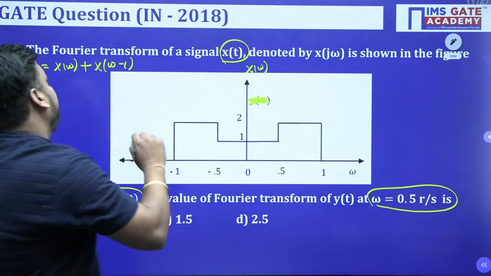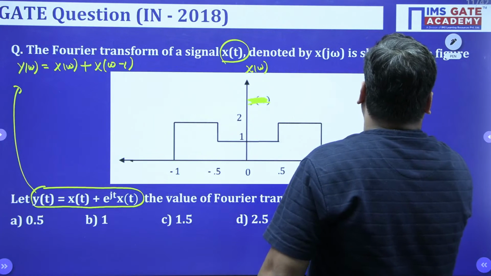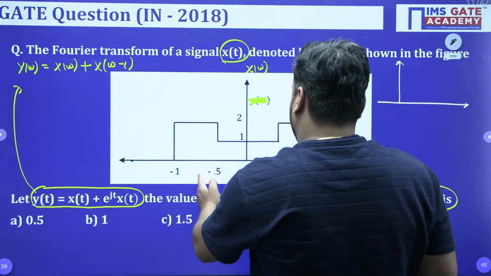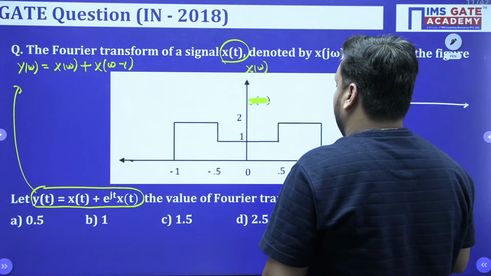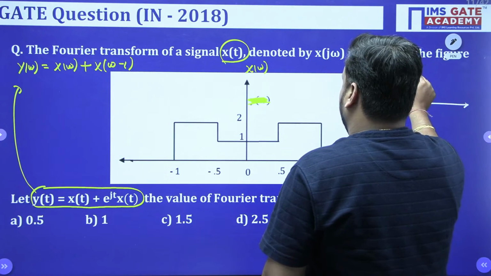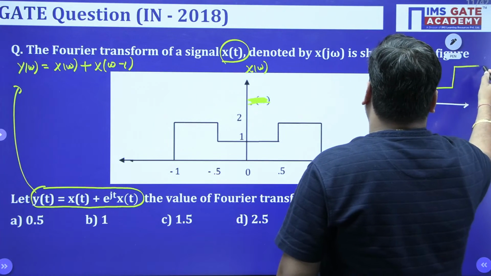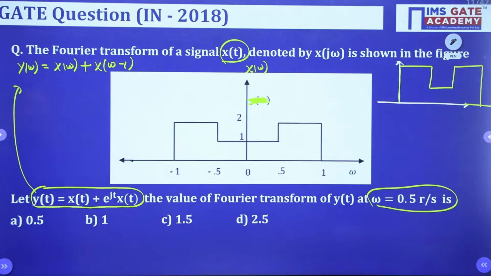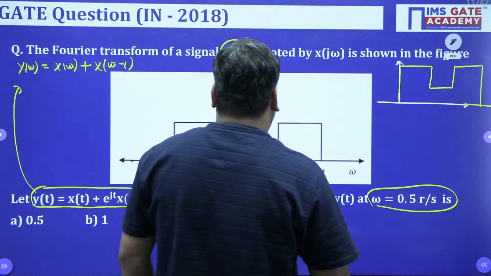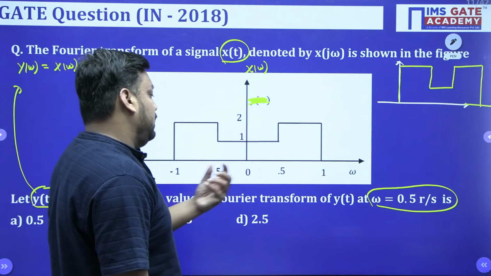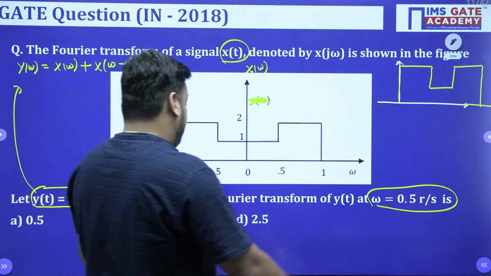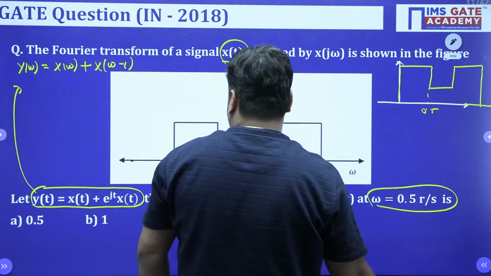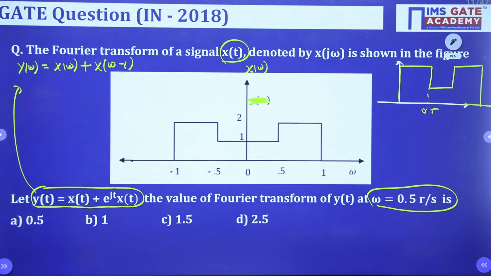This signal will look like this. You shift this signal by one magnitude, like this, like this. Because the opposite side will be there now, e to the power plus jt, so X of omega minus 1, meaning we have to shift to the right side. So completely the signal should look like this only. Now at 0.5 what will it be? The signal has shifted, so it is nothing but plus 0.5. All of you guys just reply yes or no.